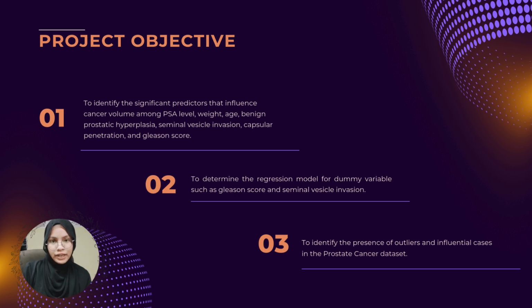I will start with the project objective. The first one is to identify the most significant predictors of cancer volume among the independent variables, such as PSA level, weight, age, benign prostatic hyperplasia, seminal vesicle invasion, capsular penetration, and Gleason score. Second objective is to determine the regression model for dummy variables such as Gleason score and seminal vesicle invasion. Third is to identify the presence of outlier and influential cases in this dataset.